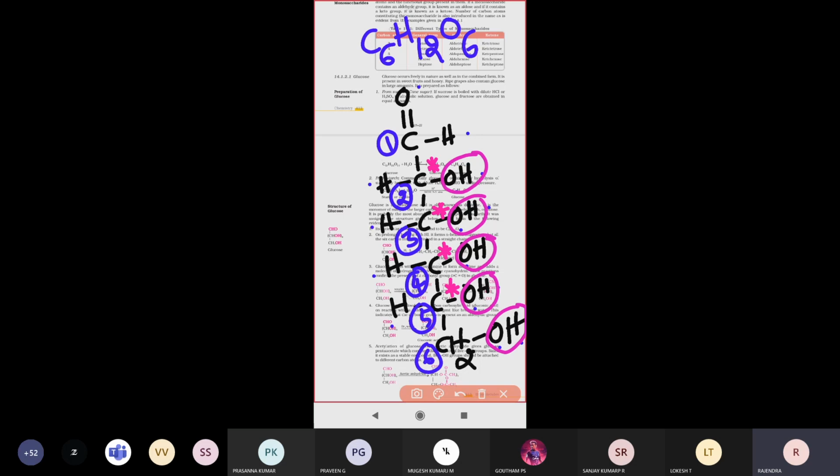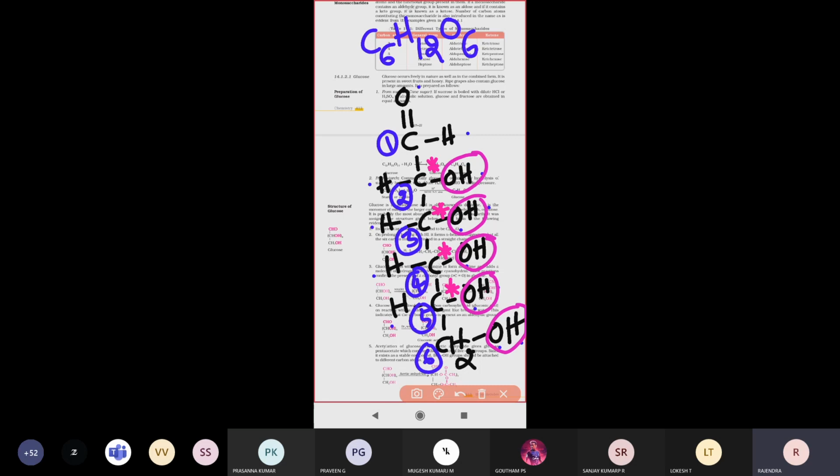All the carbon atoms in the carbon chain, each carbon is linked with another carbon atom in a straight line manner, right? So in that, how many primary alcohols are present? We know what a primary alcohol is, what a secondary alcohol is, and what a tertiary alcohol is. We already studied this in the previous class, alcohols, phenols and ethers.